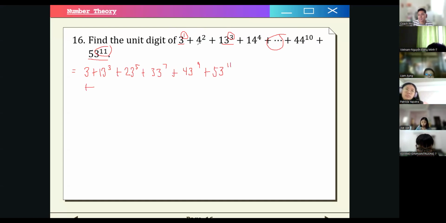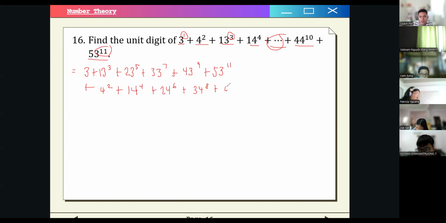Then we add also the terms ending in 4. This one, and this one. And the terms in between. So we have 4 squared, 14 to the 4th power, and the exponents are even numbers. So we will have here 24 to the power of 6, 34 to the 8th power, 44 to the power of 10. So these are all our terms.